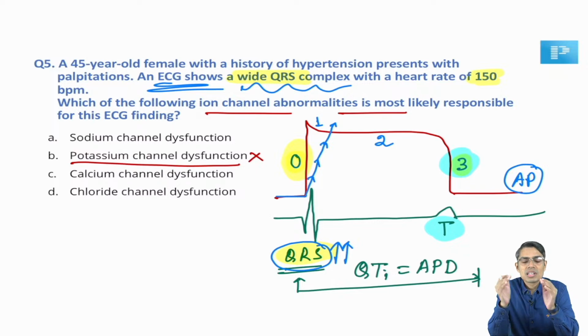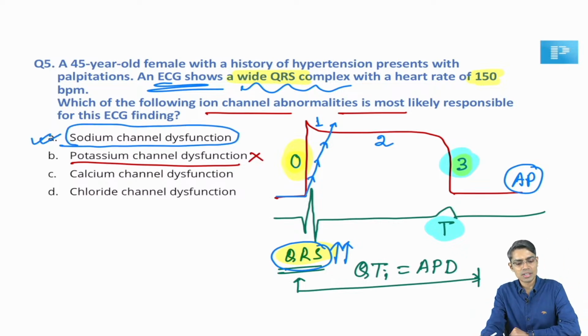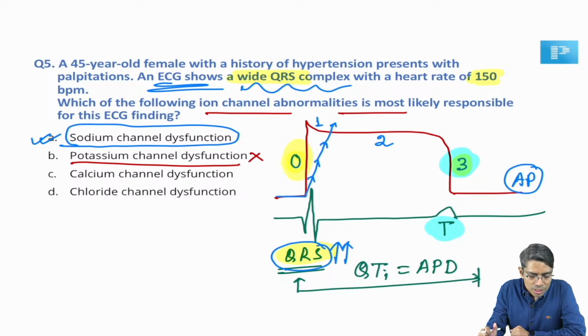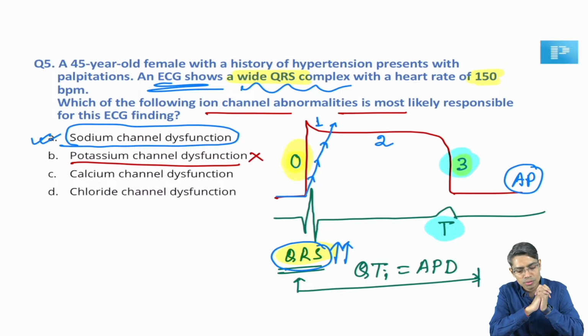For ventricular muscle or atrial muscles, the action potential is based on phase number 0, that is the sodium channel. So whenever there is a problem in the sodium channel, the QRS complex is going to be abnormal, widened. So easily you can answer that sodium channel dysfunction is going to cause this kind of scenario. Phase number 0 will take more time, yes, that is the reason. Whenever your phase number 0 is taking a long time, your depolarization will also be slow through the ventricle and the QRS complex will be prolonged.